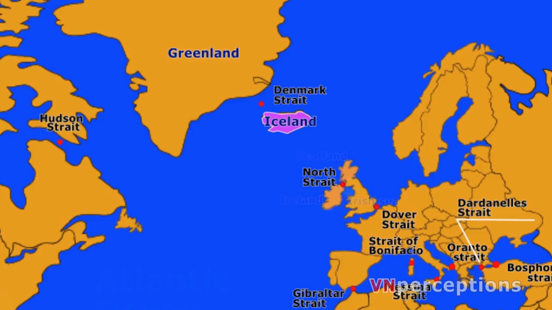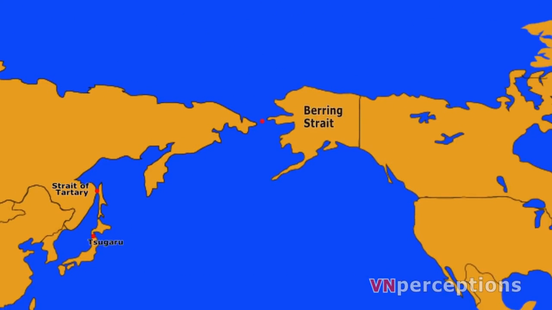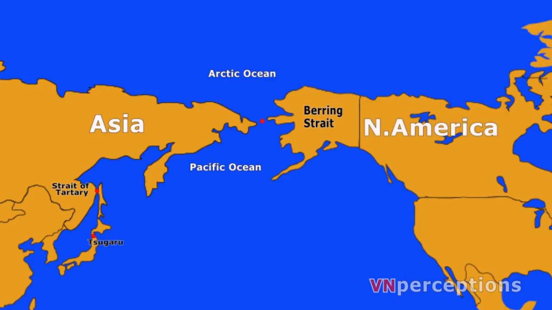Coming to straits found along Arctic Ocean. First one, the Bering Strait. It connects the Arctic Ocean and the East Pacific Ocean near the countries of US and Russia. In other terms, it can also be said that this strait connects Asia and America. At the narrowest point, its width is 82 kilometers.